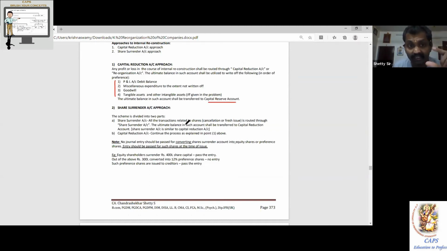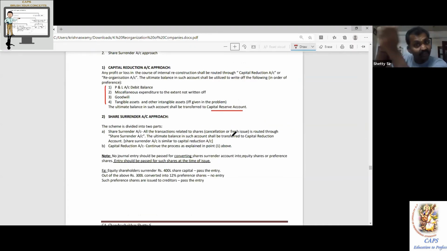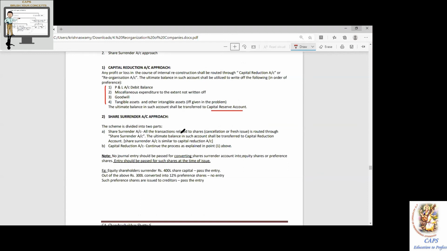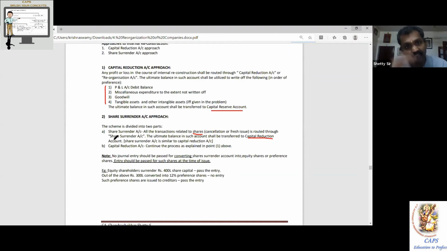Any transaction with the shareholders is routed through what? Share surrender account. And ultimately, whatever balance is left in the share surrender account, transfer it to capital reduction account. The capital reduction account continues in the same manner. That means all the transactions related to the shareholders will be routed through share surrender account, and the profit left there will be transferred to capital reduction account.